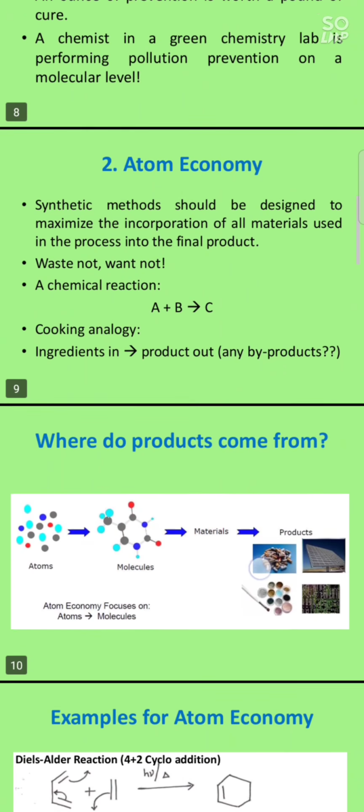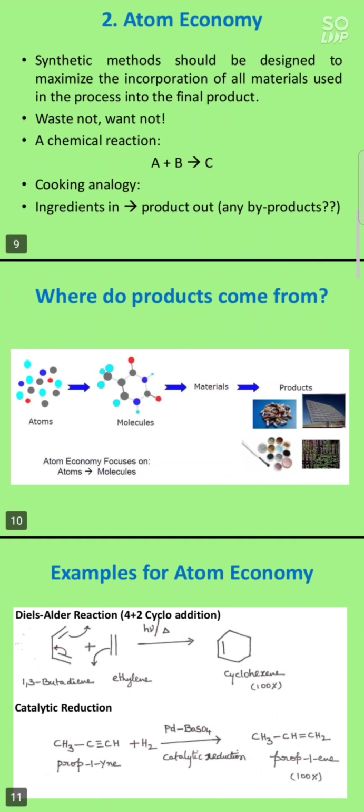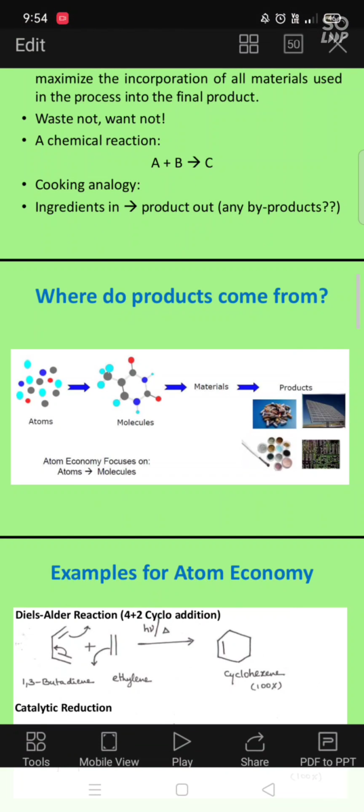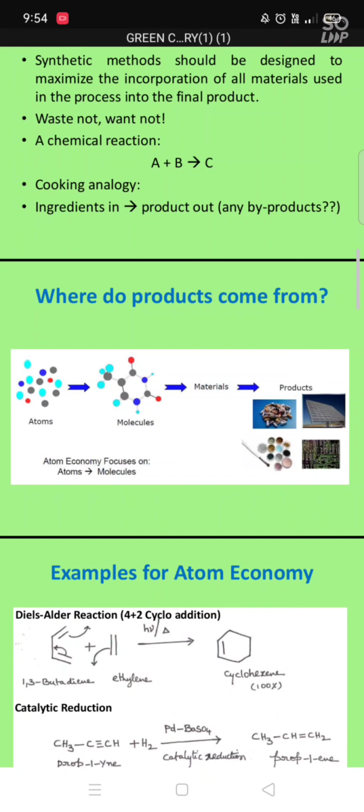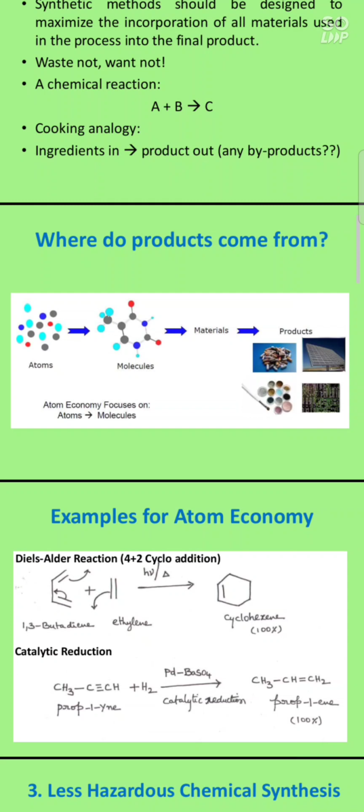And the next one is atom economy. Atom economy means every material or every product is made up of some atoms, and we need to follow the cooking analogy in this. Cooking analogy means in cooking we use some ingredients and all the ingredients will be in our final product. In the same way, we need to make the material also. All the atoms and all the molecules we are using should be in the final product.